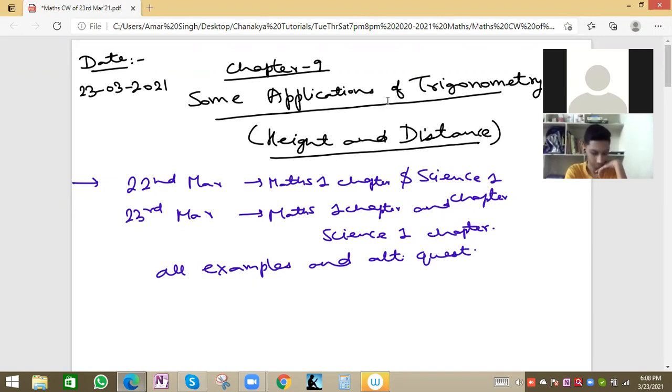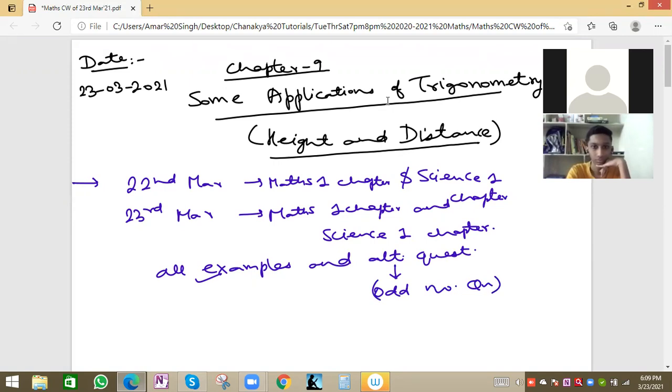What do we mean by alternate questions? For this height and distance, all examples you have to solve. Alternate questions means you can solve even or odd, anyone you can choose. Here I will say to solve odd number questions, like question 1, question 3, question 5, question 7.